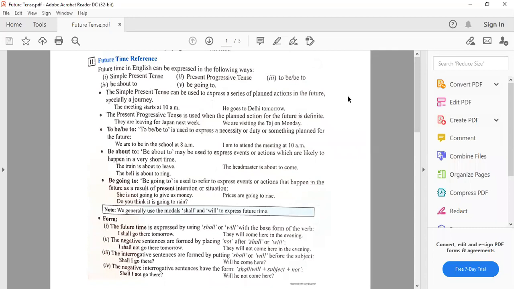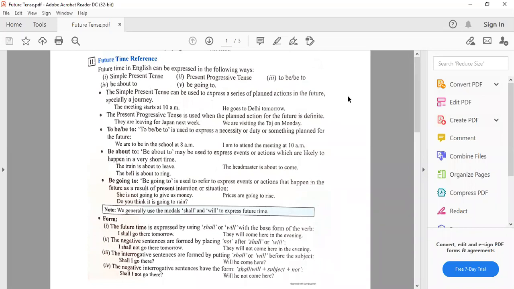Then be about to may be used to express events or actions which are likely to happen in a very short time. थोड़े time के बीच में ये action होने जा रहा है. The action is going to happen in the short time. The train is about to leave. The headmaster is about to come. The bell is about to ring. We are using present tense, but the action relates to future.